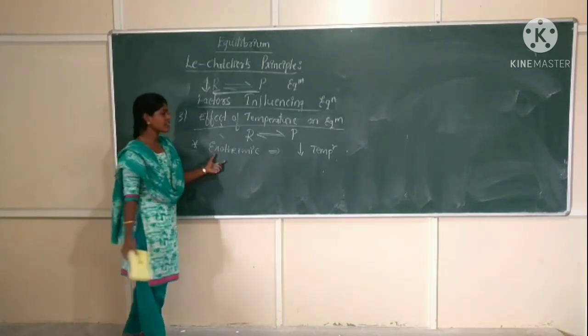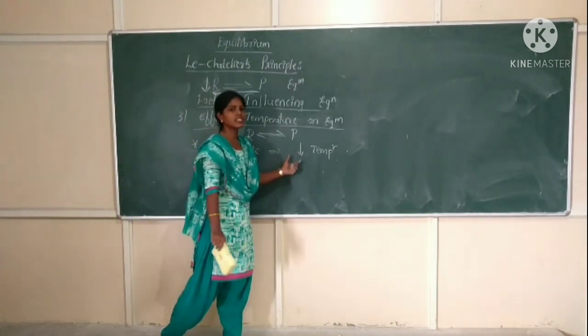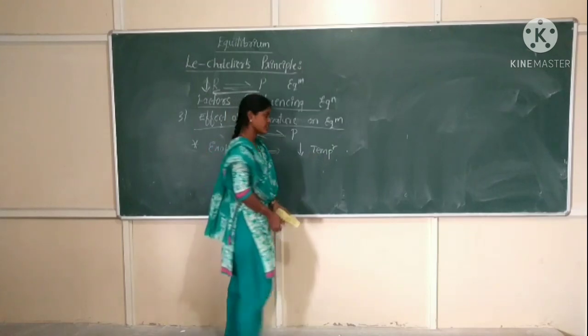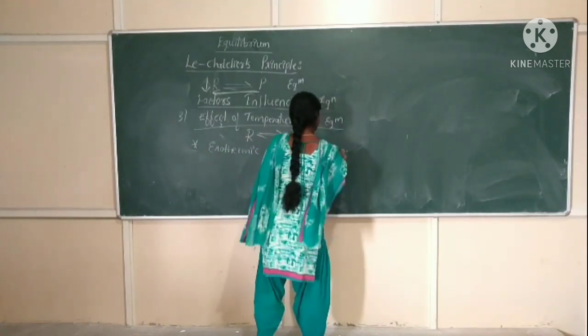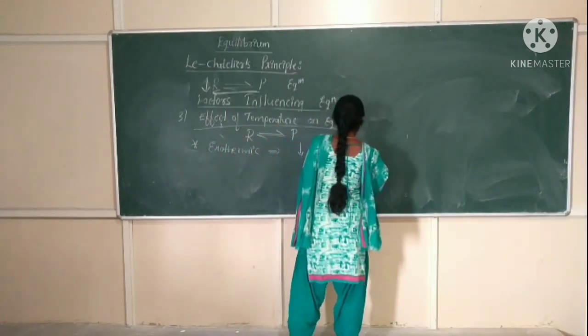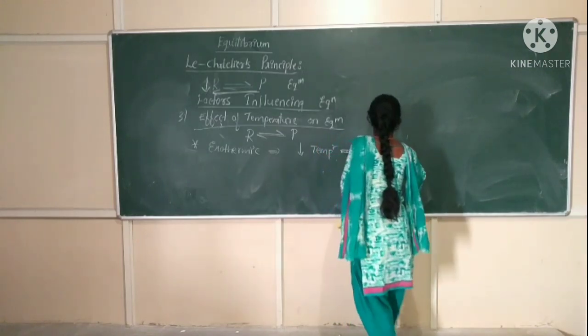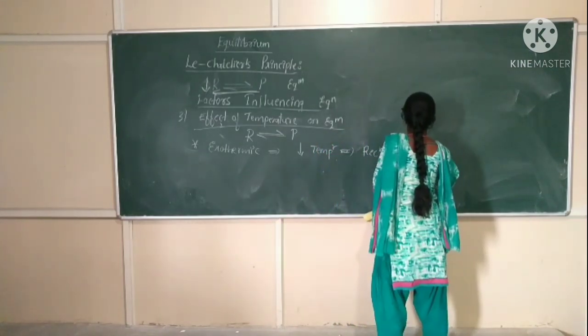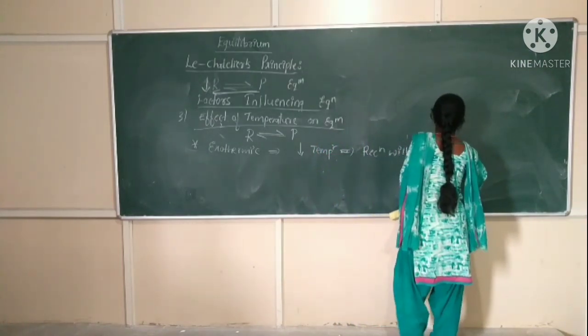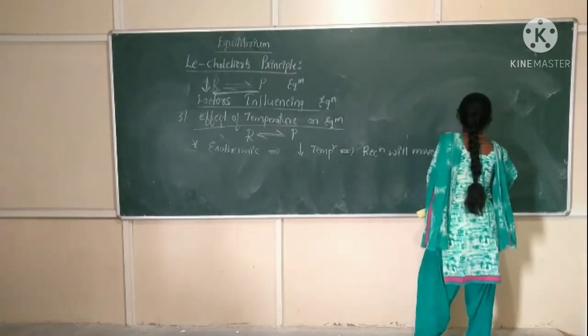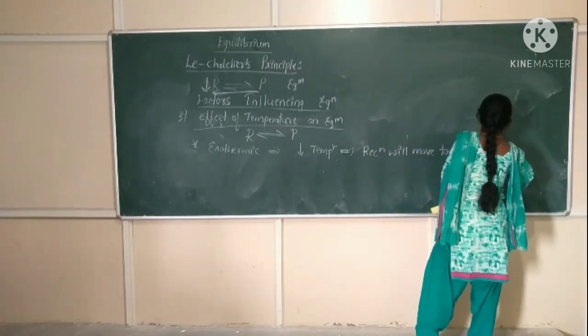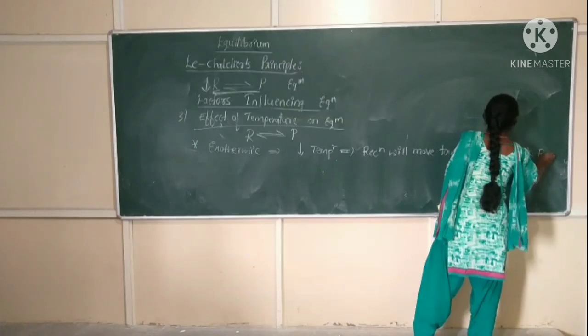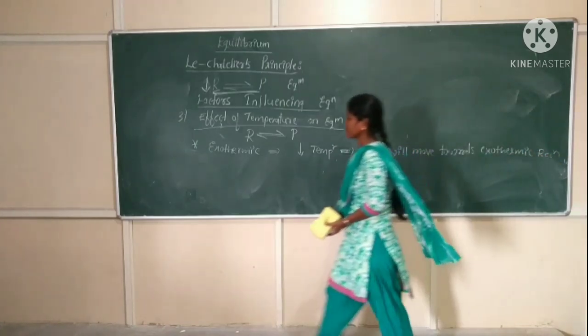Exothermic reaction always favors which temperature change? Decrease in temperature. It means the reaction will move towards the exothermic reaction.